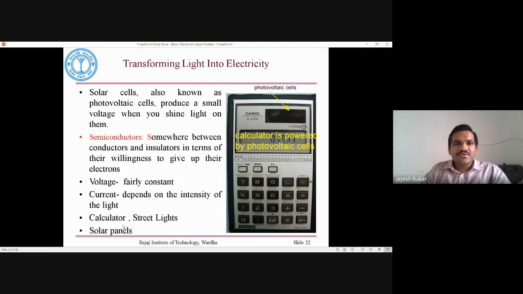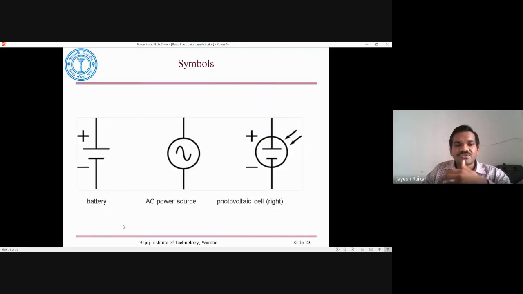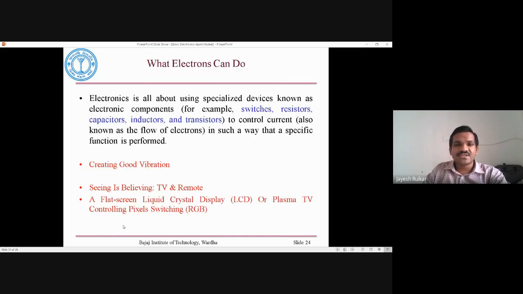Then I talked about transforming light into electricity. Another example is a calculator powered with photovoltaic cells, or PV cells, that we have seen. Then the symbols of these power sources, like battery symbols, AC power source symbols, photovoltaic cell symbols, that we have seen. What electronics can do, we have already talked about, and we have given a few examples.